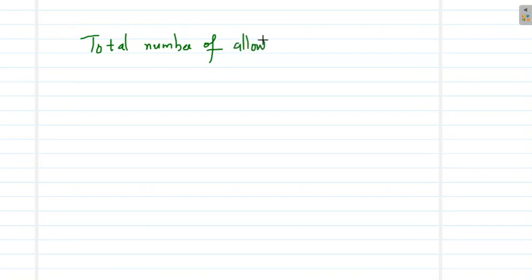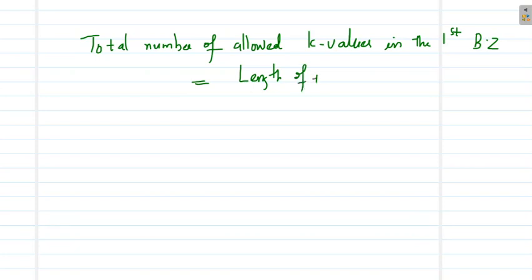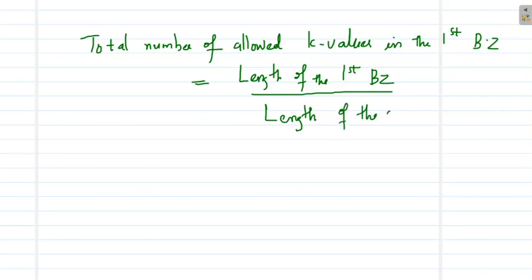It will be equal to the length of the first Brillouin zone divided by the length of the unit spacing between k values. So what is the length of the first Brillouin zone? If a is the interatomic spacing, 2 pi by a is the length of the first Brillouin zone.